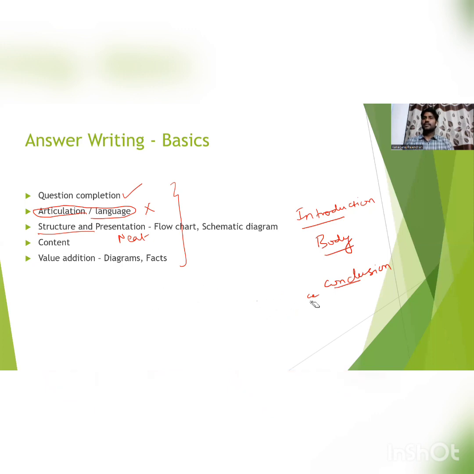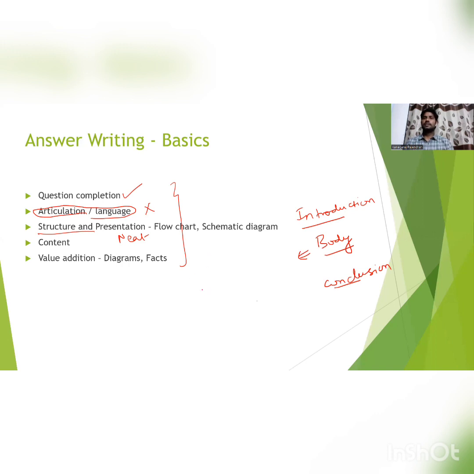So these are the basic things, and in the body, the main content, we can include flow charts and schematic diagrams wherever possible, because your answer should not be monotonous.